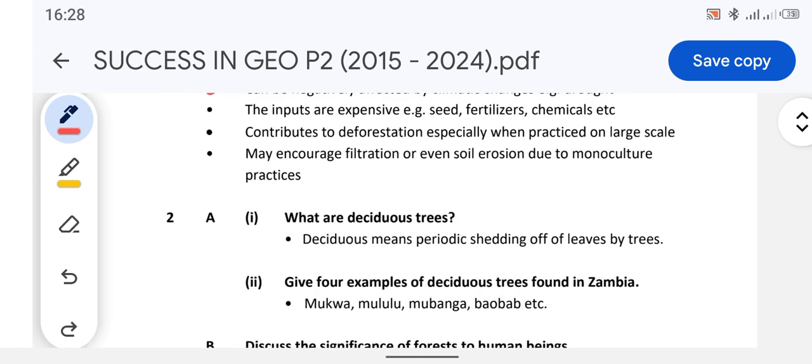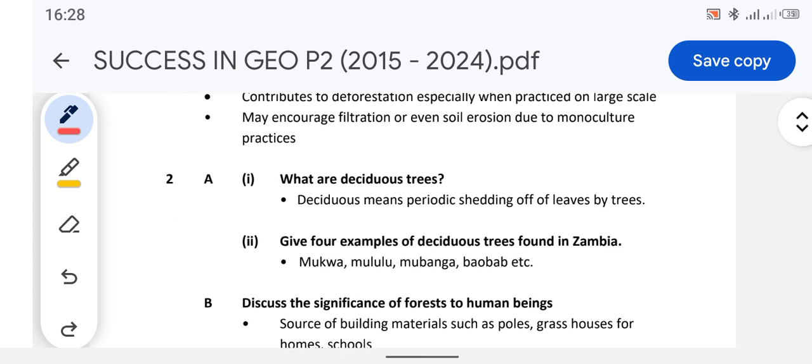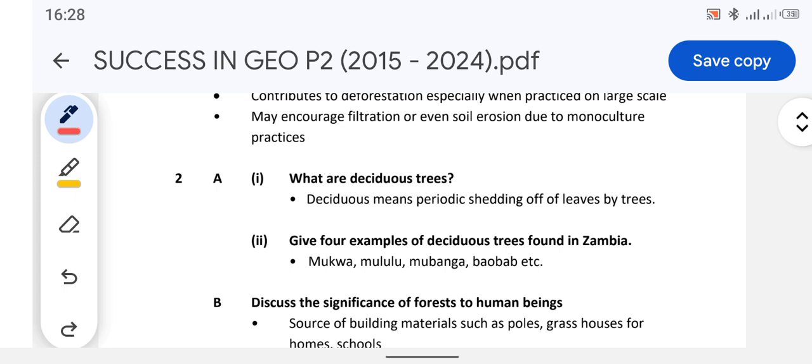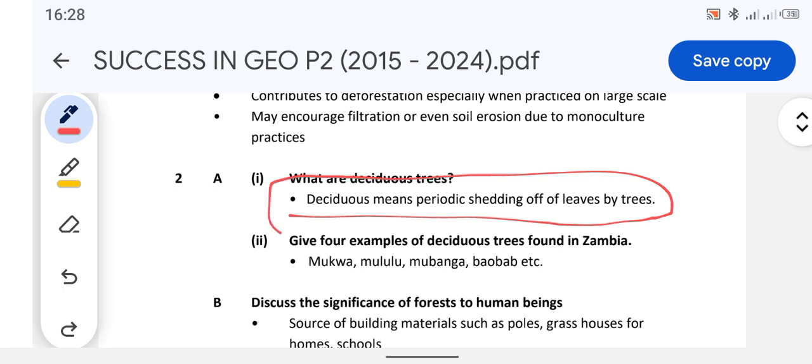Okay, so moving on to question 2, 2015 paper 2 geography. Question A1 reads, what are deciduous trees? So deciduous trees are simply trees that shed their leaves once in a year. Or in other words, deciduous means periodic shedding of leaves by the trees. Or the other way you can say it is simply the shedding of leaves of a tree once a year.